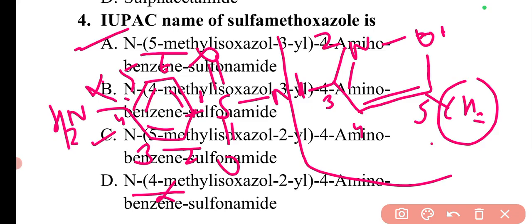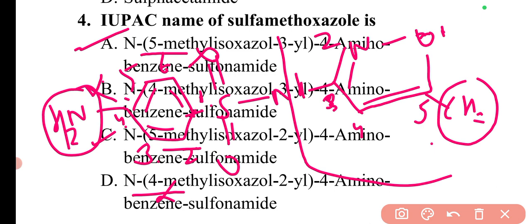And if you look at the amino group, there is a double bond, like 1, 2, 3. For 4-amino it will be 1, 2, 3, 4. So this amino group is at the 4th position of the benzene ring.